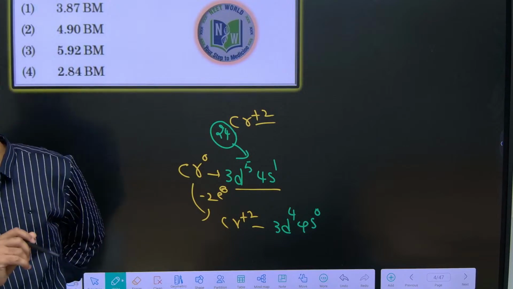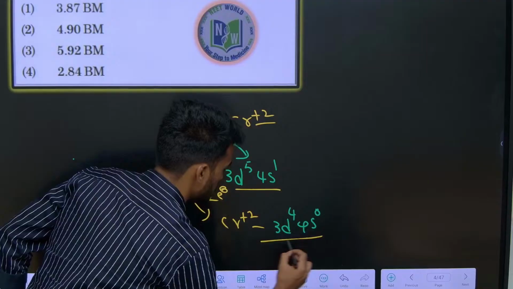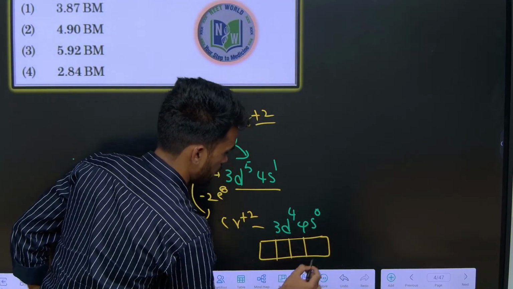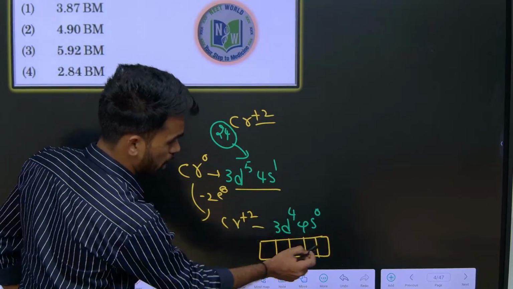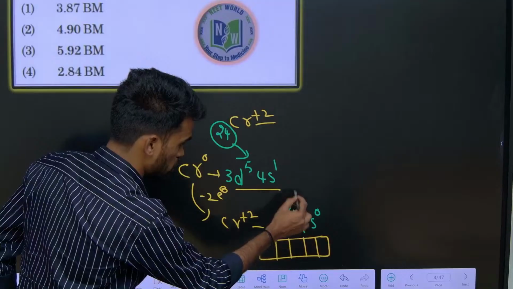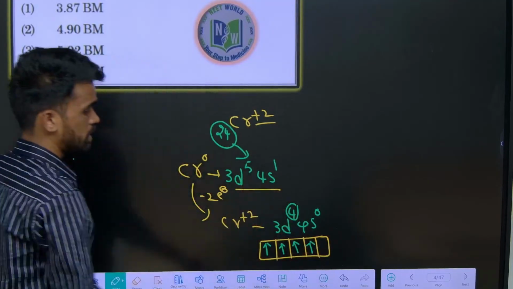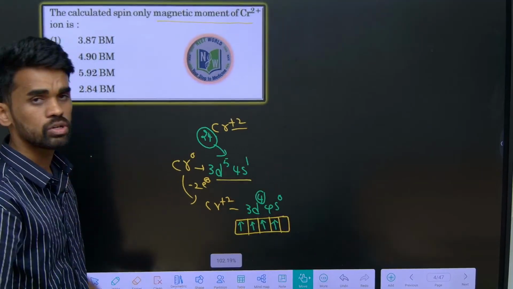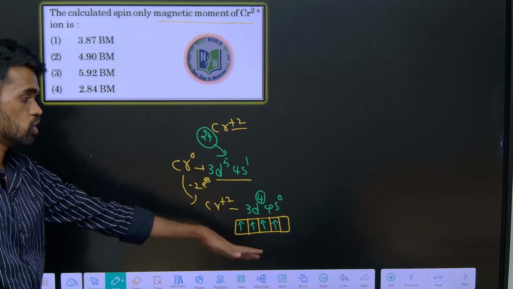Then, what is the other thing we have to do? Draw the orbital diagram for the d orbitals like this. How many electrons are there here? We know there will be 5 d orbitals, and 4 electrons are there. So put one electron with the same spin in these orbitals by following Hund's rule of maximum multiplicity. This is the electron filling in the orbitals.